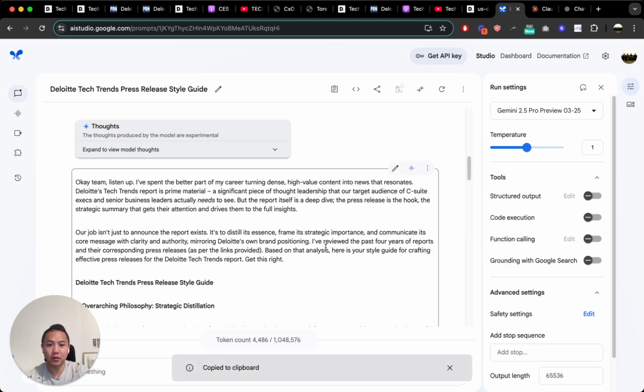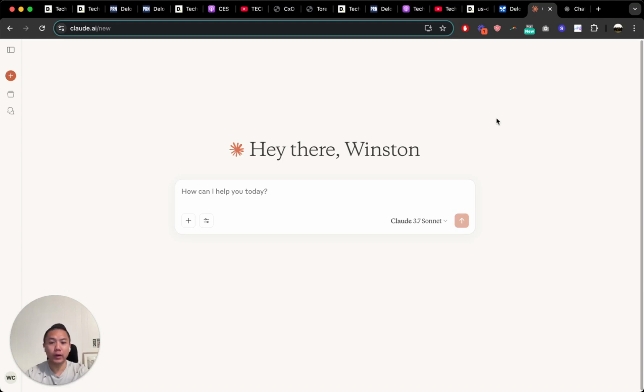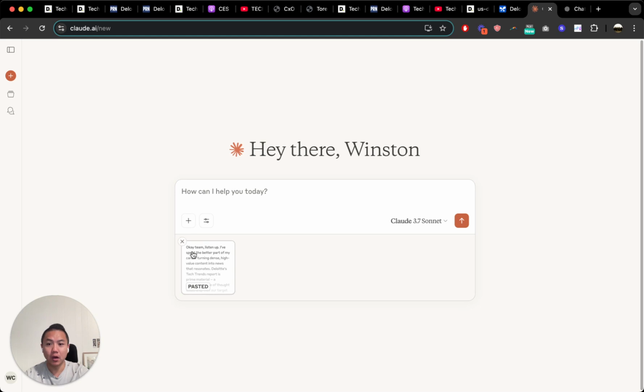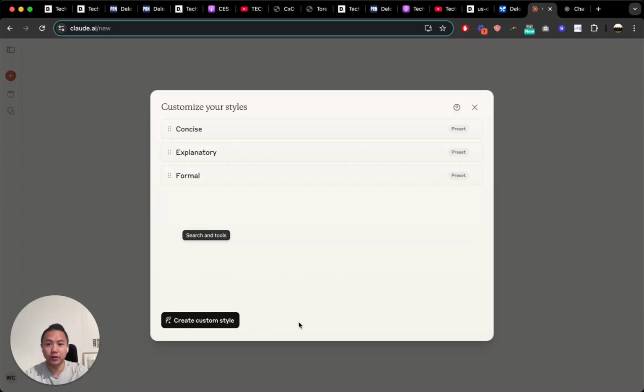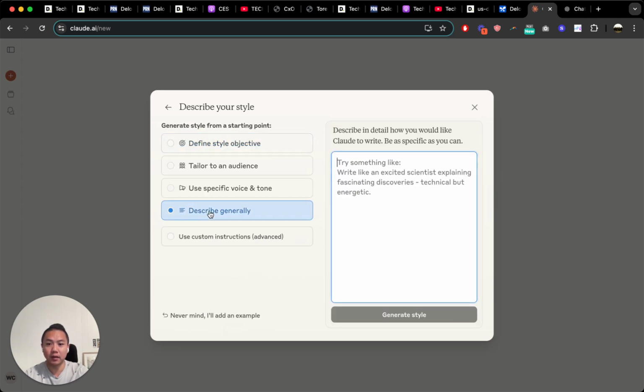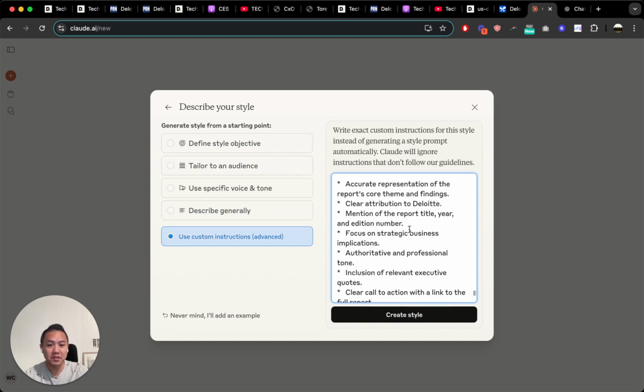Let's copy the markdown. Okay, so now we're in Claude, and you have a couple of options when it comes to using the style guide that you got from Gemini in Claude. The first is you can just copy and paste it in, right? So here is our style guide, and we're just going to include it in the prompt. Or what makes Claude nice is you can actually create a style right here. You've got these presets: normal, concise, explanatory, and formal. But if you create a custom style, describe the style, and then use custom instructions, you can dump it here.